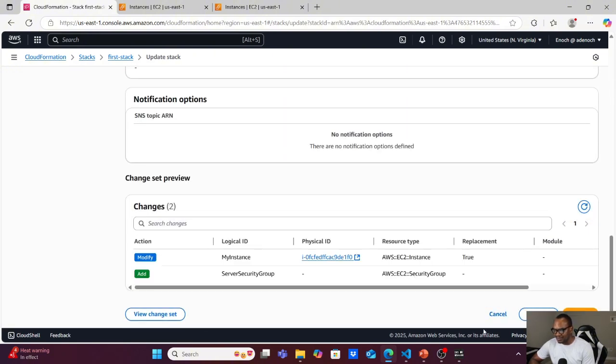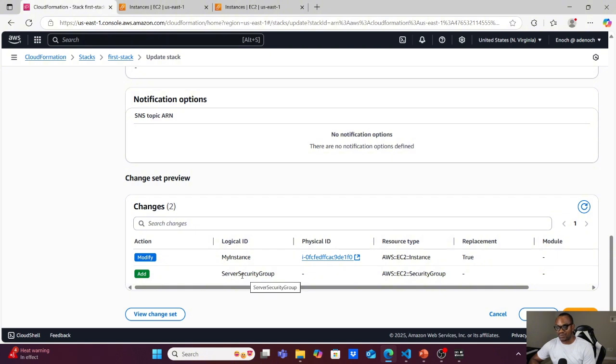Now if you look at this ChangeSet, like I said, it gives you an opportunity to see the changes that will be made to your infrastructure if you do the update. So you can see modify. My instance, replacement true, so this instance will be replaced. If this is an RDS instance and replacement is true like this, and you have sensitive data in your database, you probably want to take a snapshot, or you want to adjust your template so that these replacements will not happen.